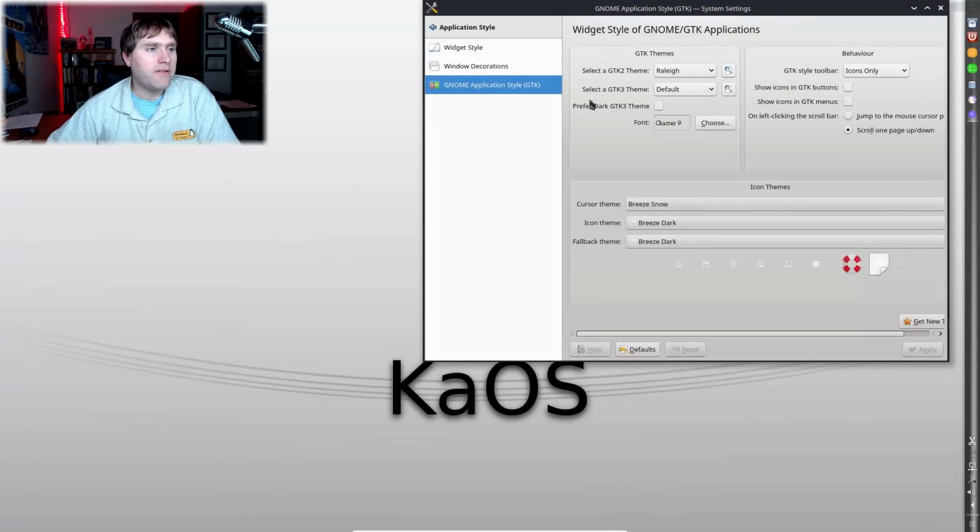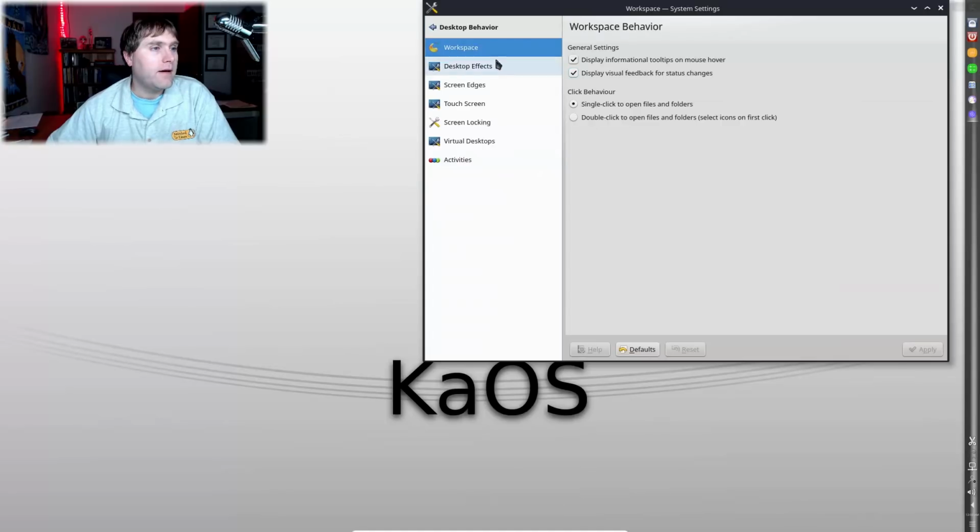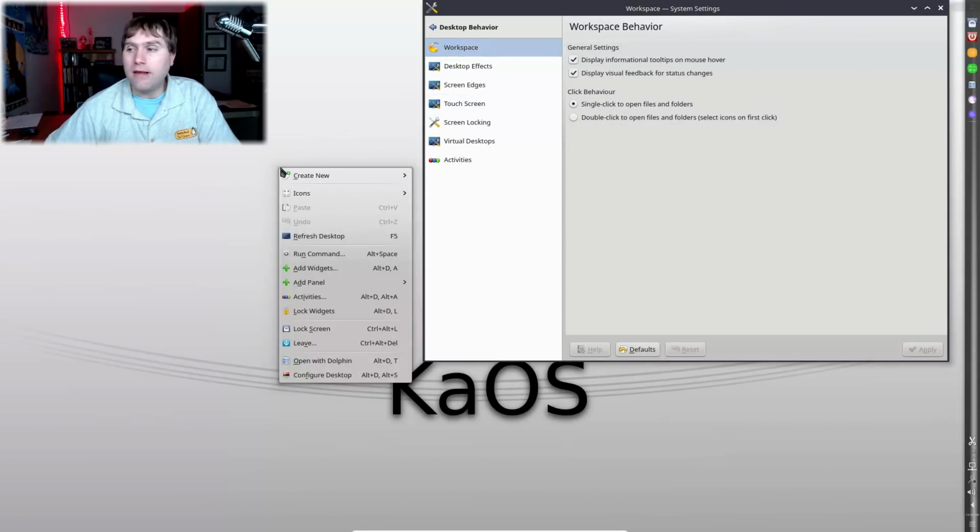Okay, of course, they do have the GNOME Gtk applications. I'm not sure if that has any use in this particular desktop or not. Let's see. Okay, here we are. So here is if you wanted to change your single click. I didn't demonstrate it at all, but right now it's doing single click to open things.